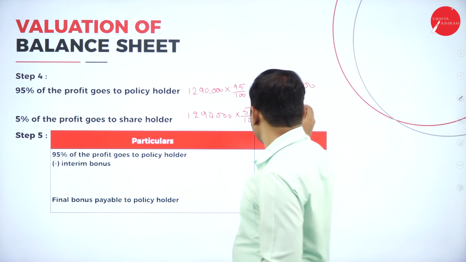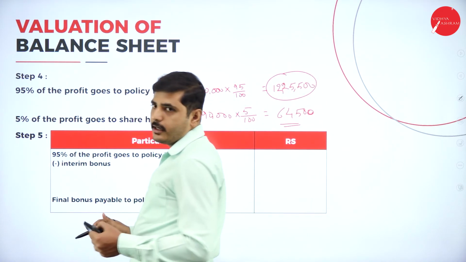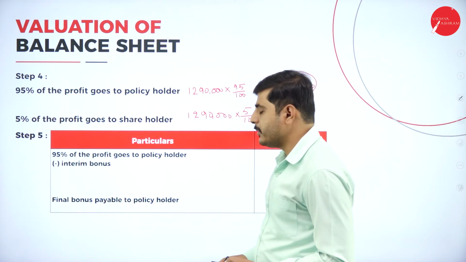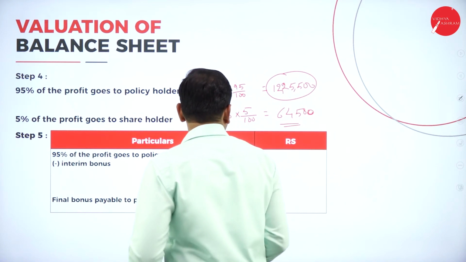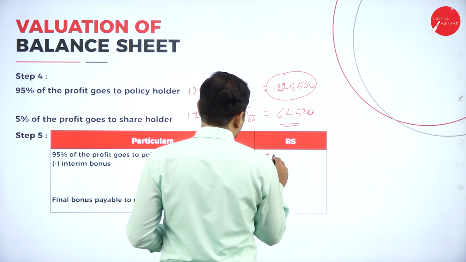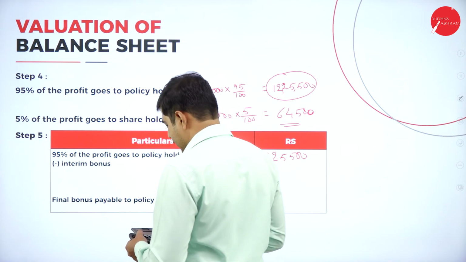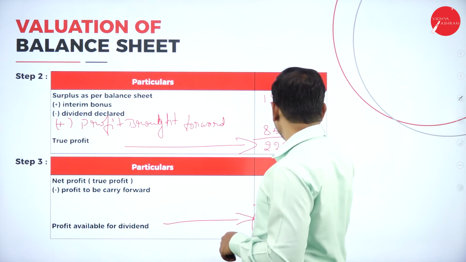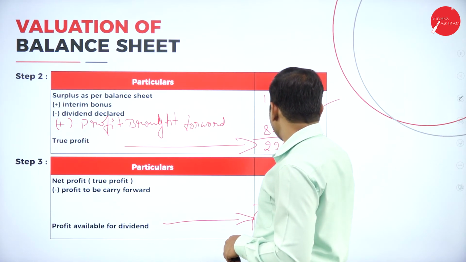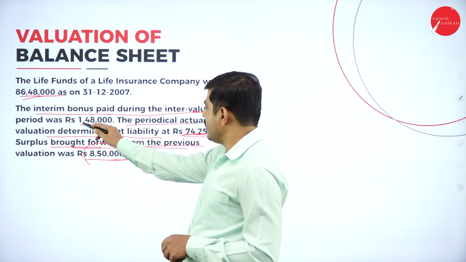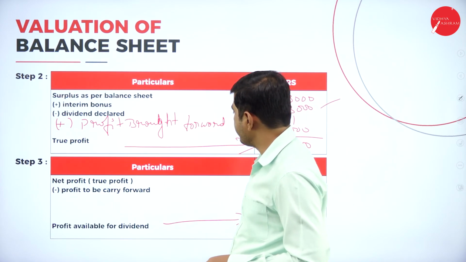Now out of this amount, deduct the interim bonus, then you'll get the actual bonus payable to the policy holder. Now 12,25,500. What is the interim bonus we have paid? We have paid an interim bonus of rupees 1,48,000.